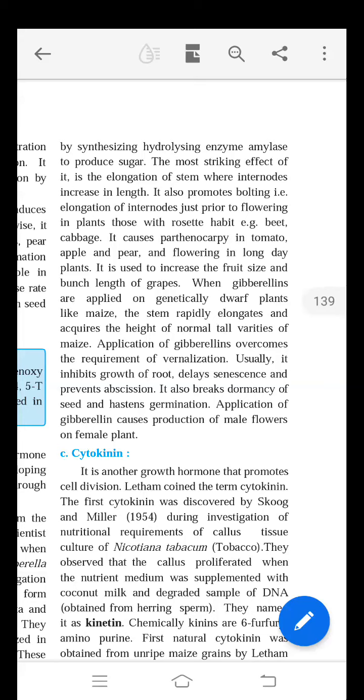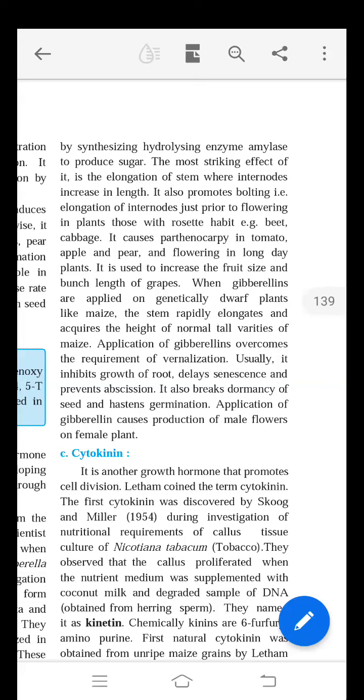It is also used to increase the fruit size and bunch length of grapes. Grape bunch length can be increased by the application of gibberellin. Again, the next important practical application is that genetically dwarf plants can be converted into normal height plants by the application of gibberellin.